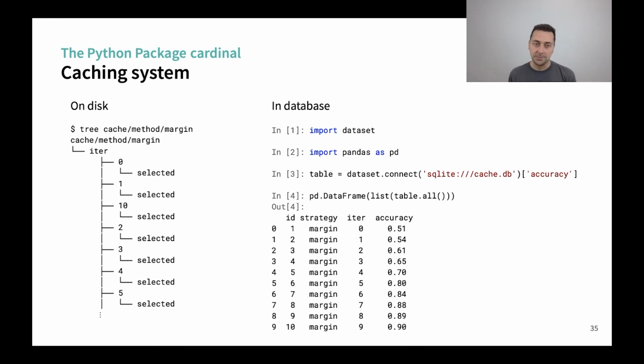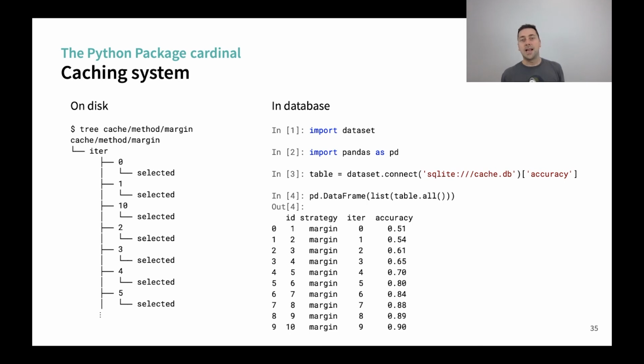So now let's see what has been saved by Cardinal. On the left, you see what is on the disk. We have a nice tree. So with the cache, the method, which is margin. And for each iteration, we have the selected values that are stored on disk.